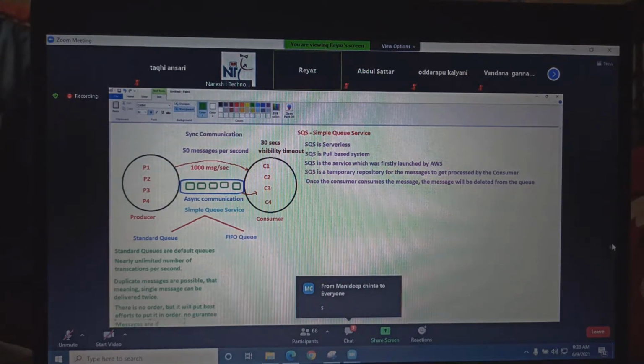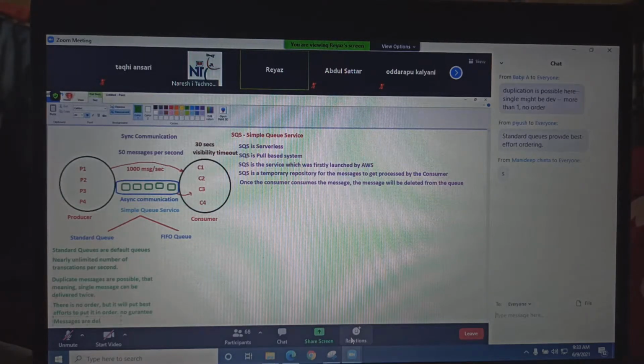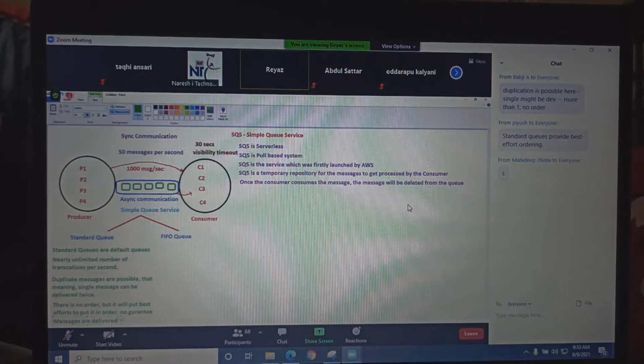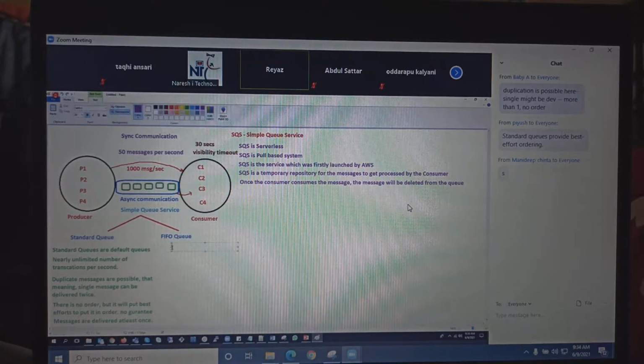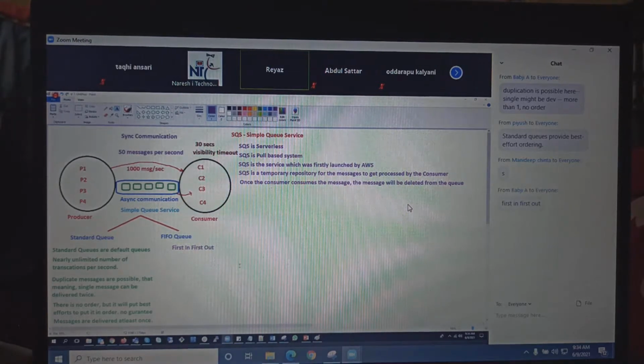Messages are delivered at least once. Let's talk about FIFO, guys. What is the full form of FIFO? First in, first out. Whoever came in, it has to be out first. Right? It is first in, first out.